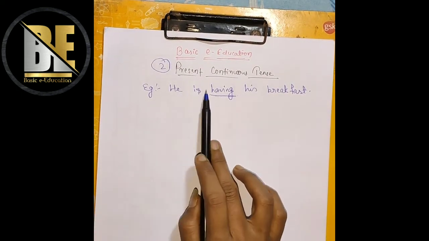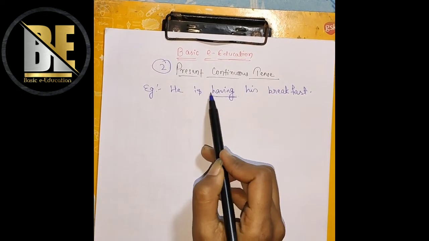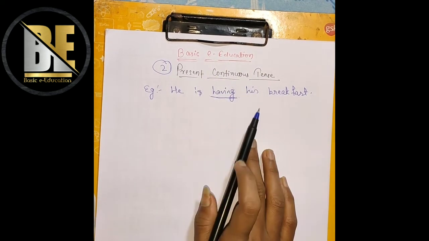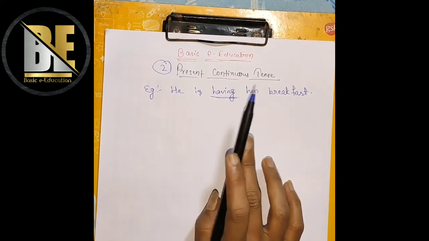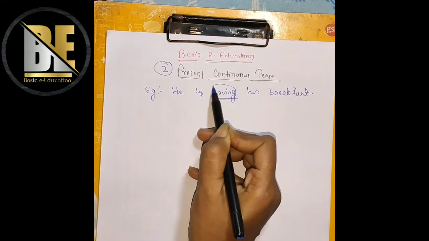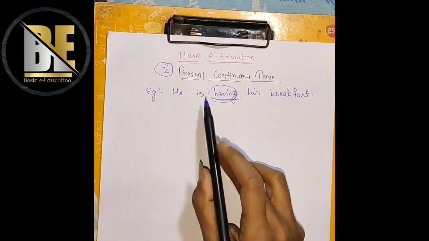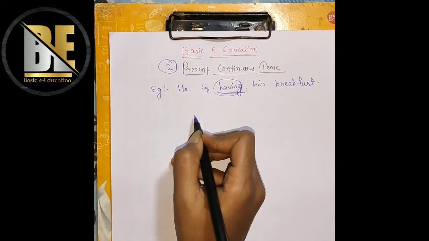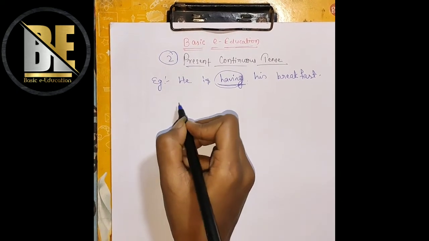So he is having his breakfast, that means he has not yet completed his breakfast, he is continuously having it. That means the work is going on. If we talk about a second example, I can write like